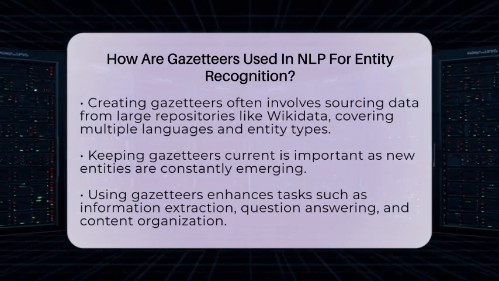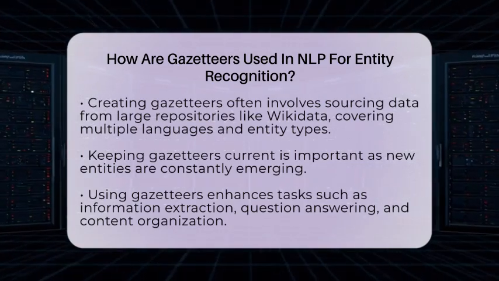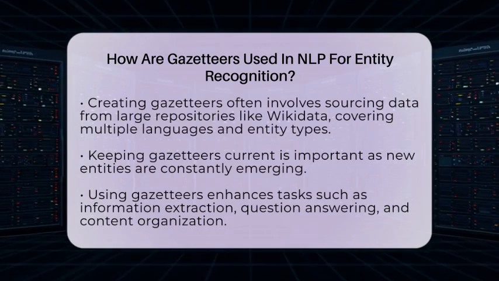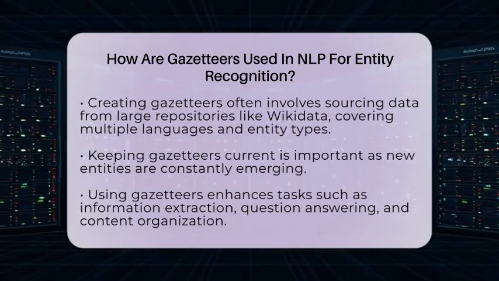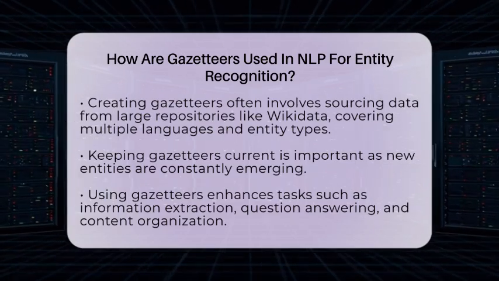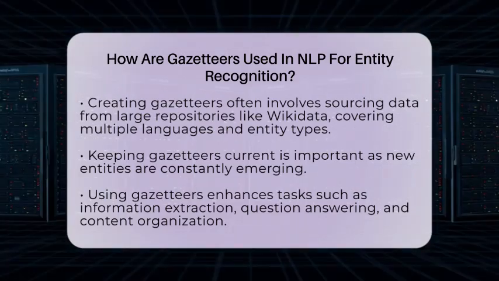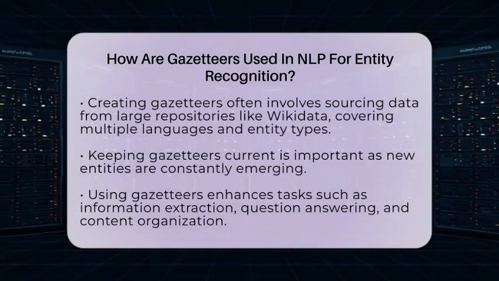Creating gazetteers can involve pulling data from large sources like Wikidata, which contains millions of structured facts about people, places, and things. These lists can cover many languages and types of entities, making the system more versatile. But keeping gazetteers up to date is important because new entities are always emerging.